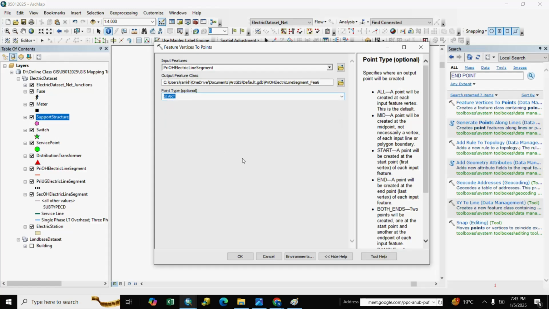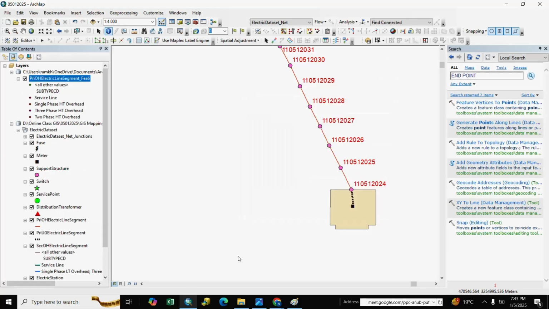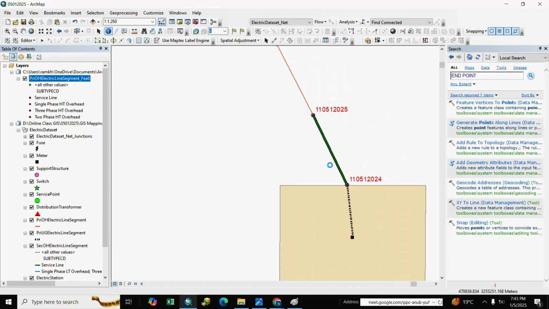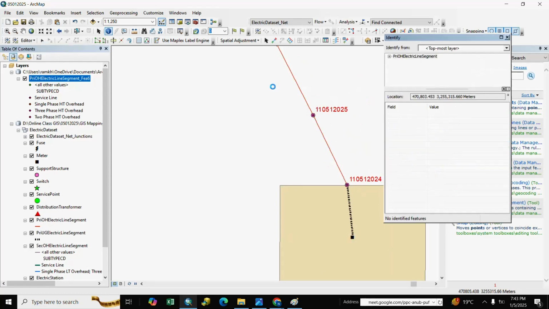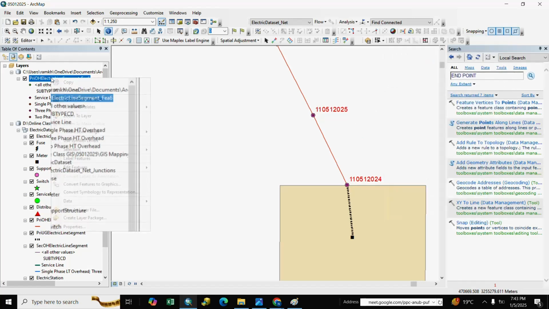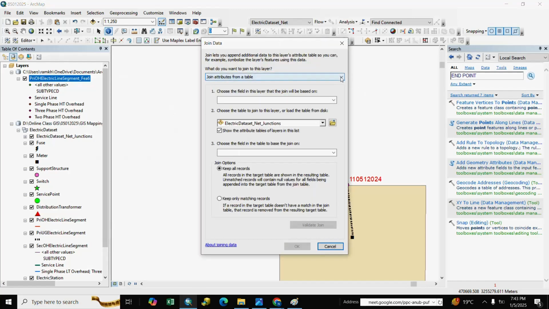Start point means previous pole. For previous pole, OK. We create start point. Line start point is here. This line start point is here. We create and we special join to pole.